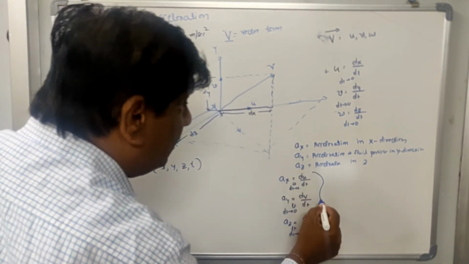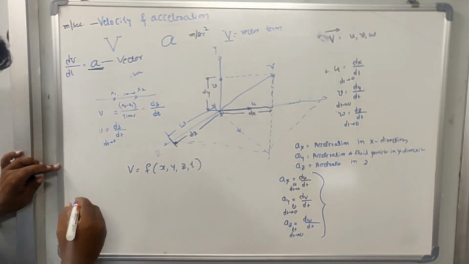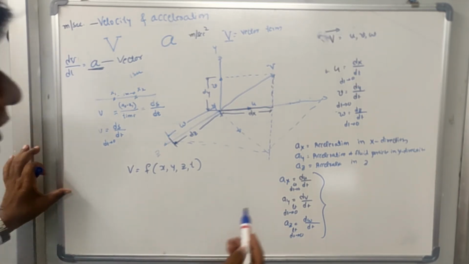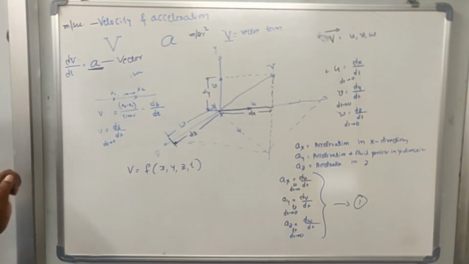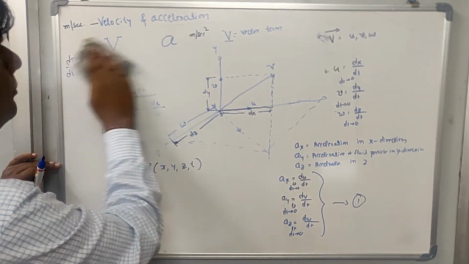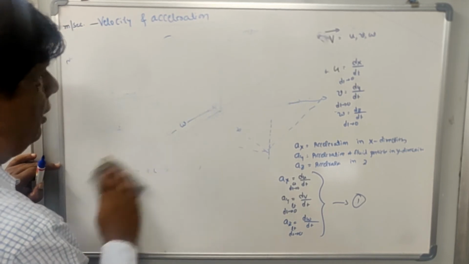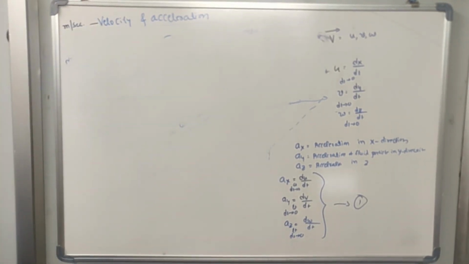So these three are the acceleration components, and u, v, w are the velocity components. Let us take this as equation 1. Now, let us observe equation 1.